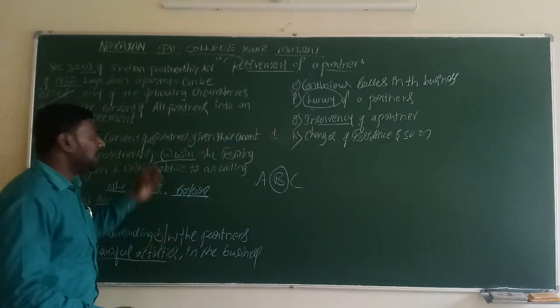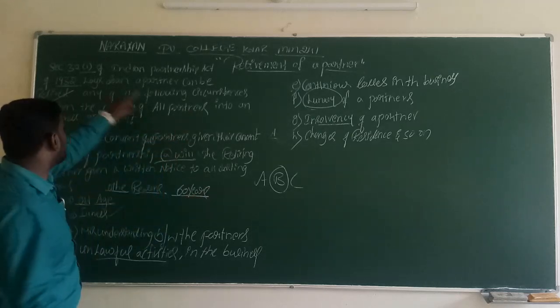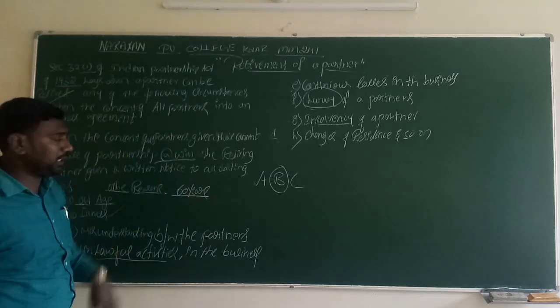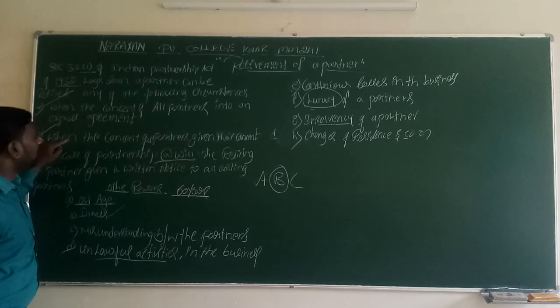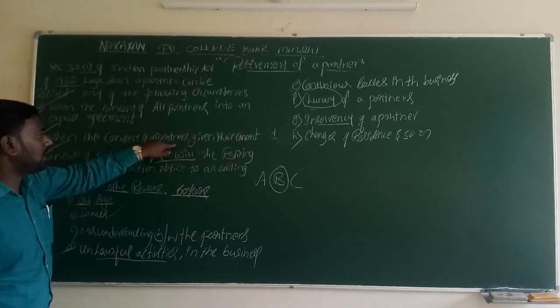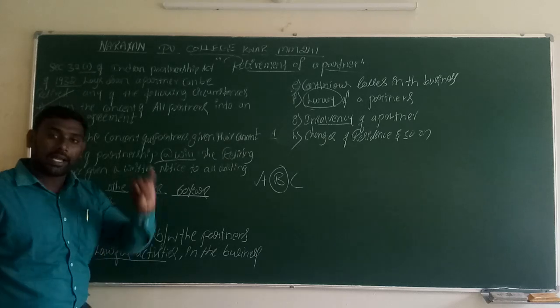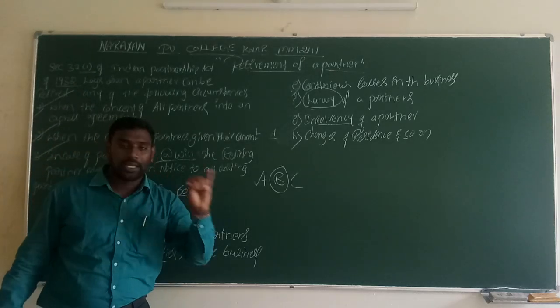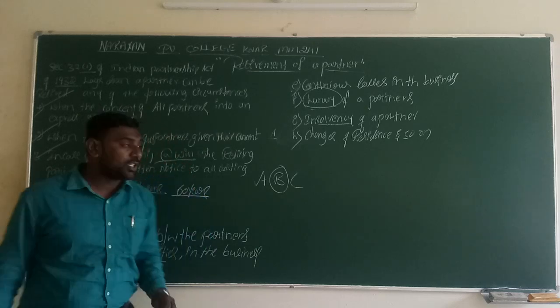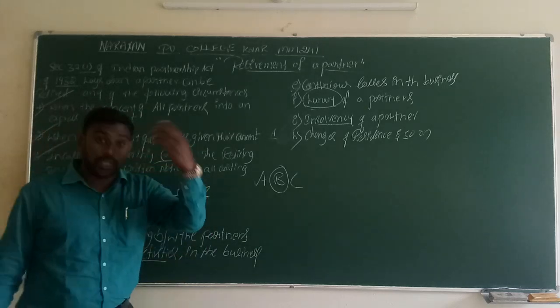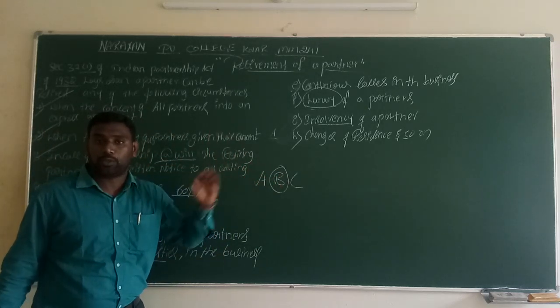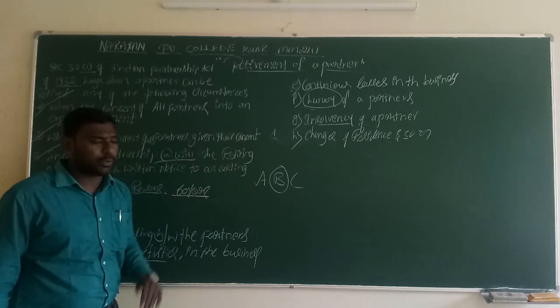So here, totally three reasons are applicable as per the Partnership Act of 1932. It says that, first, with the consent of all the partners, the partner can take retirement. The second condition is that the remaining partners give their opinion to give retirement to a particular person, then he is ready to take retirement.